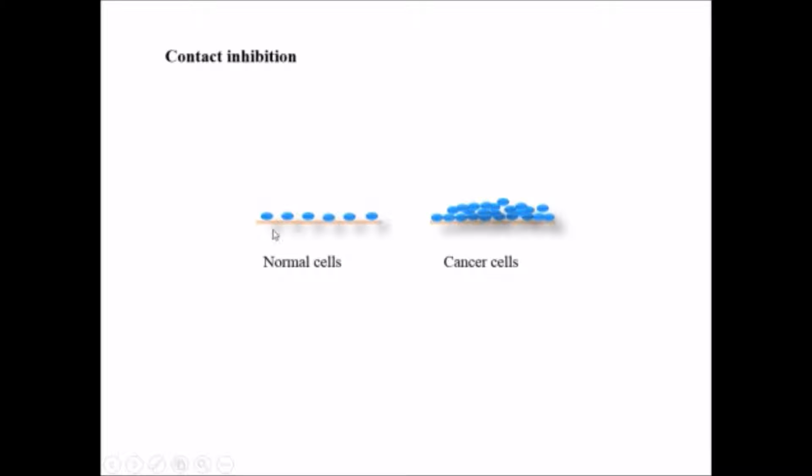If we see, when a normal cell is in contact with the nearby cells, it will not grow. But what happens in the case of cancer cells? It has the ability to grow even after it is in contact with the nearby cells. This is the reason why they get accumulated one over another and form a stack of cells to give rise to tumors.